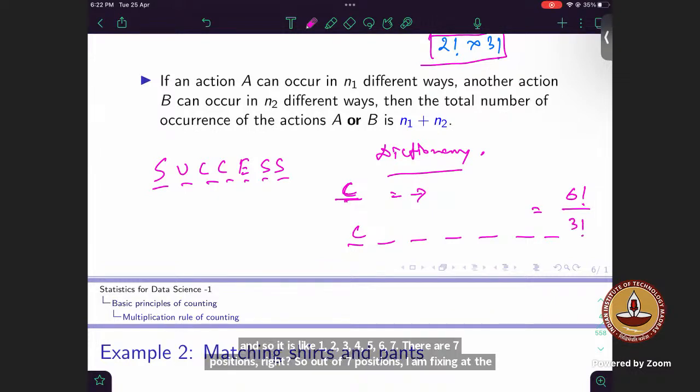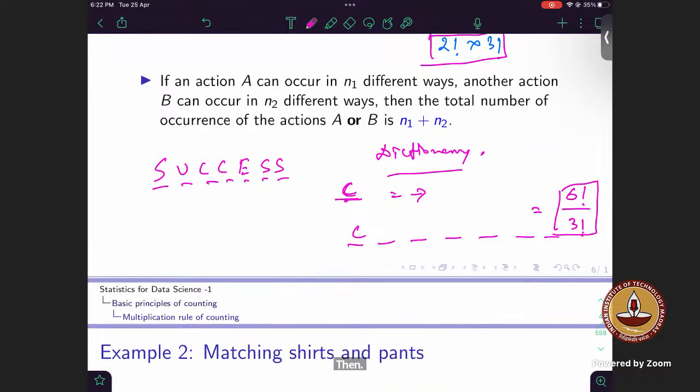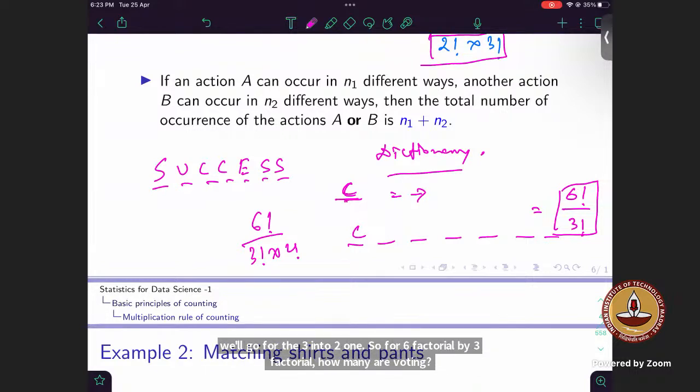Okay, how many are saying 6 factorial by 3 factorial? Can you just raise your hand? Okay, only 6 out of 50 people accept this. Sir, 6 factorial by 3 factorial into 2 factorial. Okay, Sanjoli has a different answer: 6 factorial by 3 factorial into 2 factorial. Let's first take the voting for 6 factorial by 3 factorial, then we'll go for the 3 into 2 one. So for 6 factorial by 3 factorial, how many are voting? Only 6. Okay, 5.